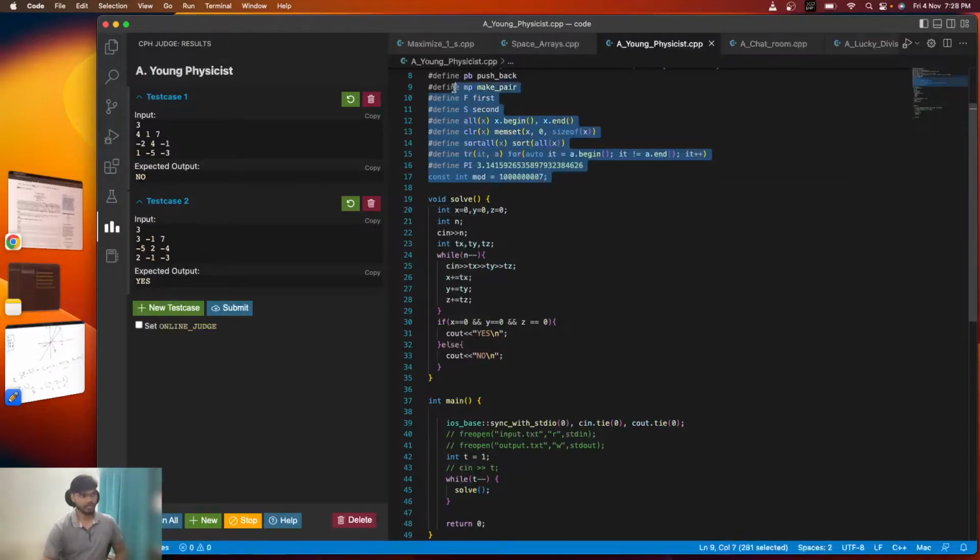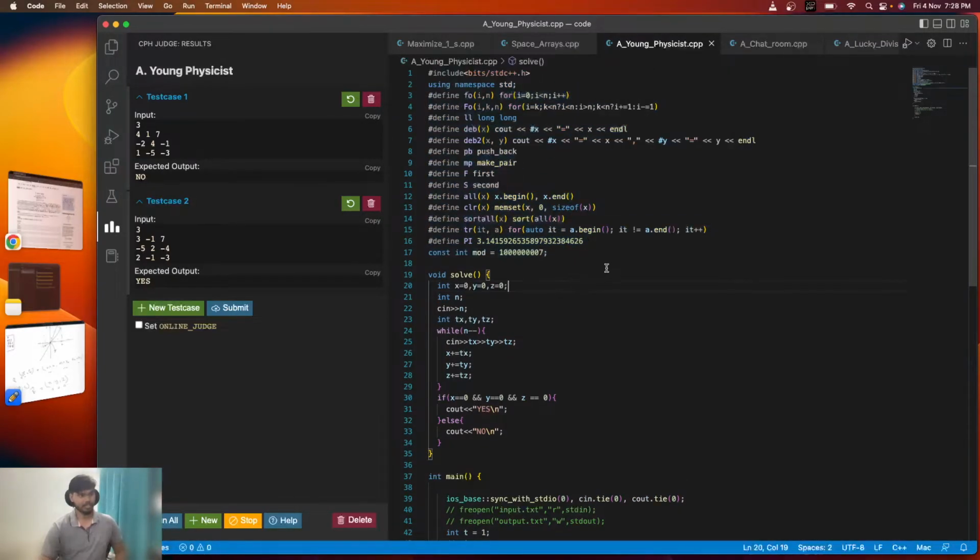So here is a template. This is my minimal template, with mostly used things only. If you want this template, you can comment in the comments and I will share this template with you guys. So here I'm taking three vectors initially with no value, like 0 0 0, and n means the number of vectors.